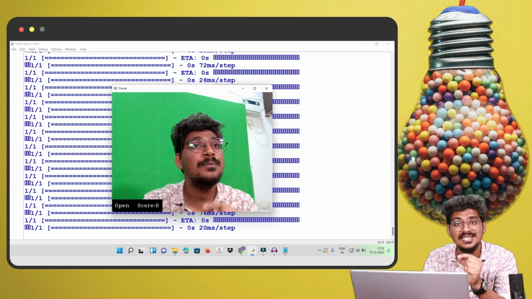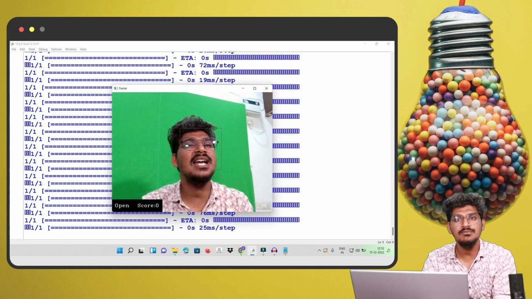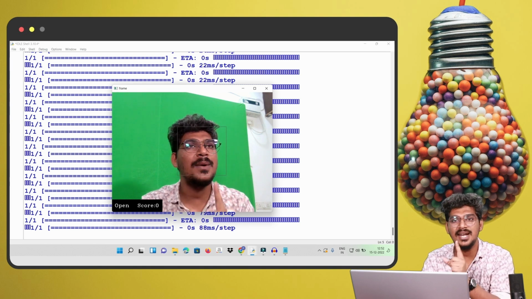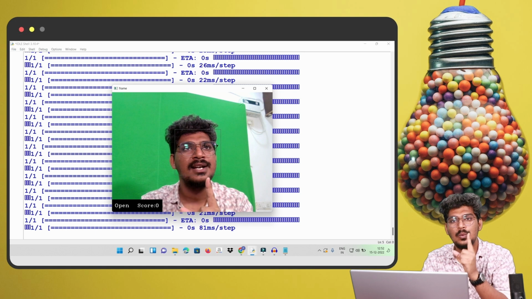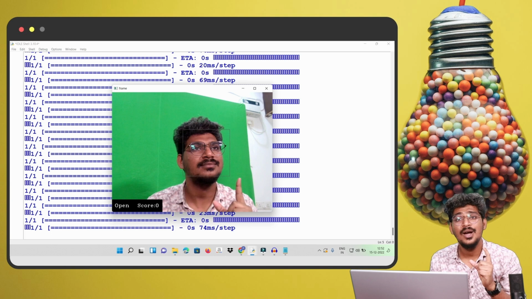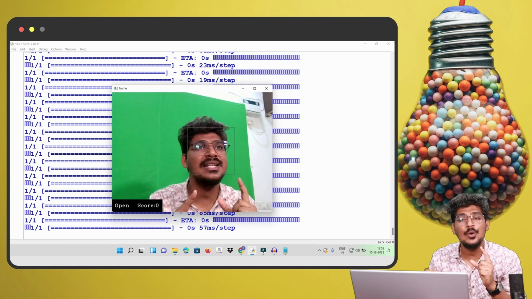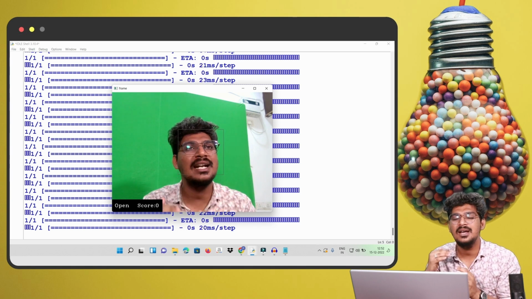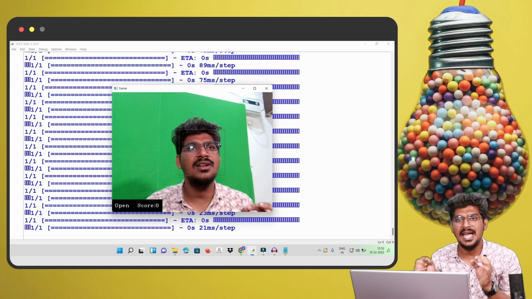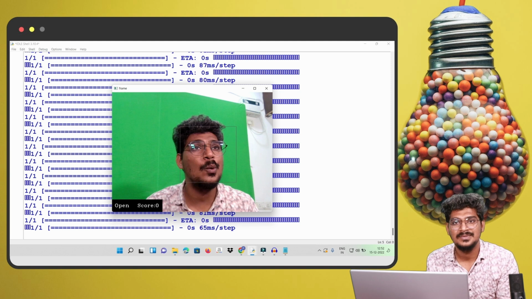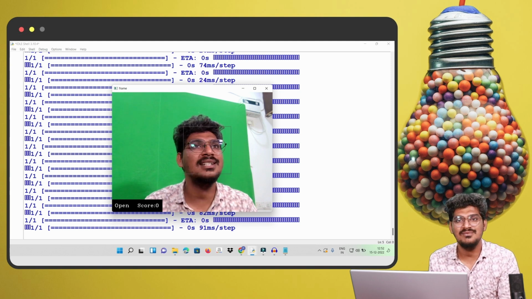Based on the probability value: if the probability value is 0, it means closed; 1 means open. Now the probability value is 1. So when the probability value is 1, the score will be 0. When the probability value is 0, the score will increase, because the eye is closed. So based on the duration, the score increases, and it is going to detect whether the driver feels drowsy.